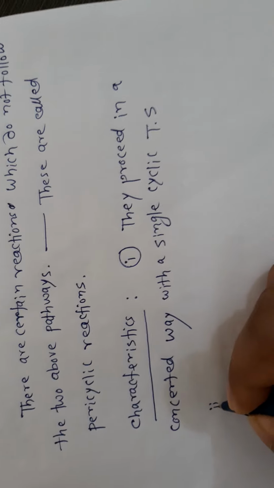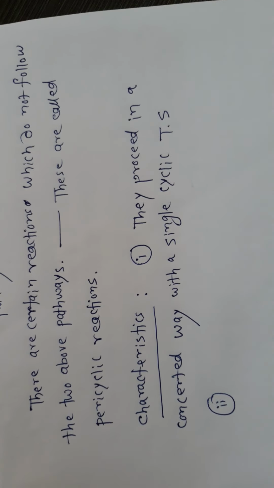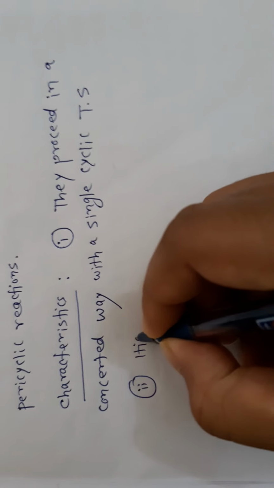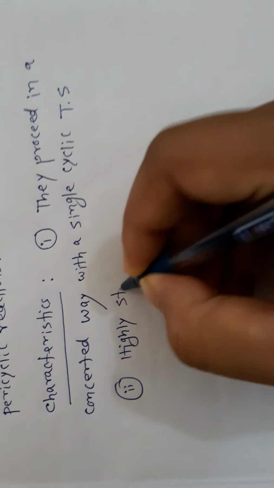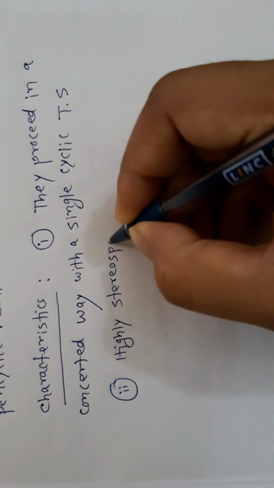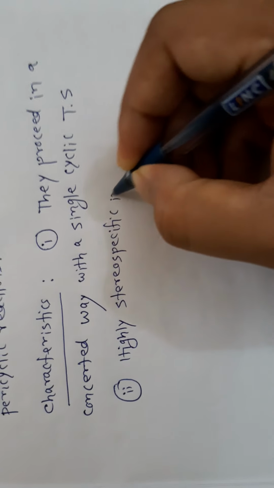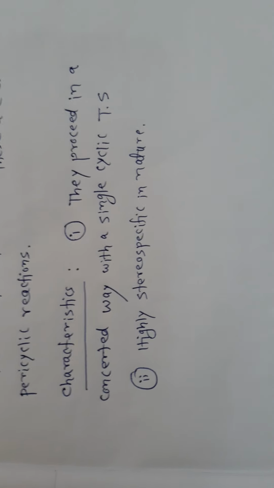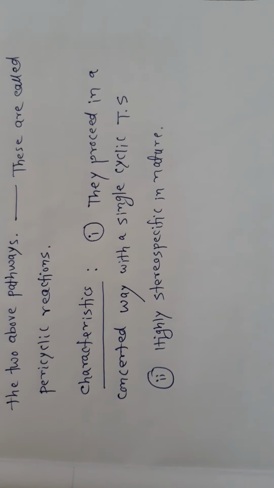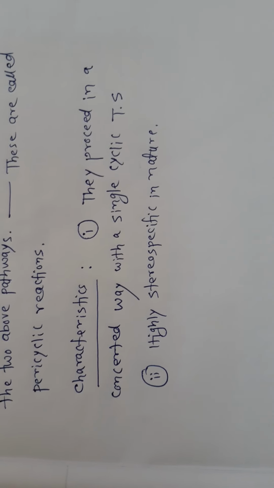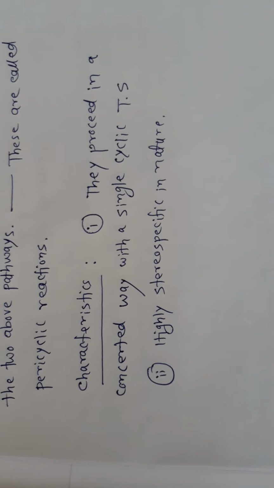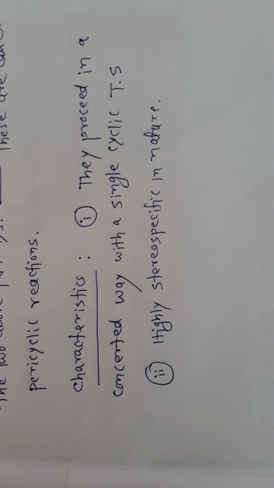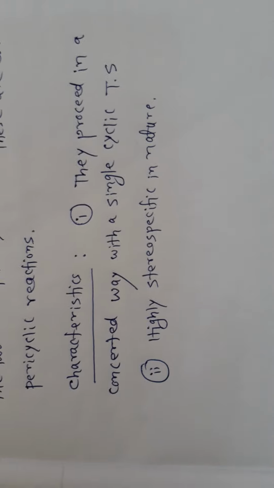Number two, they are highly stereospecific in nature. Stereospecific means one particular product is formed from one particular stereoisomer. That is called a stereospecific reaction. So pericyclic reactions are always highly stereospecific in nature.